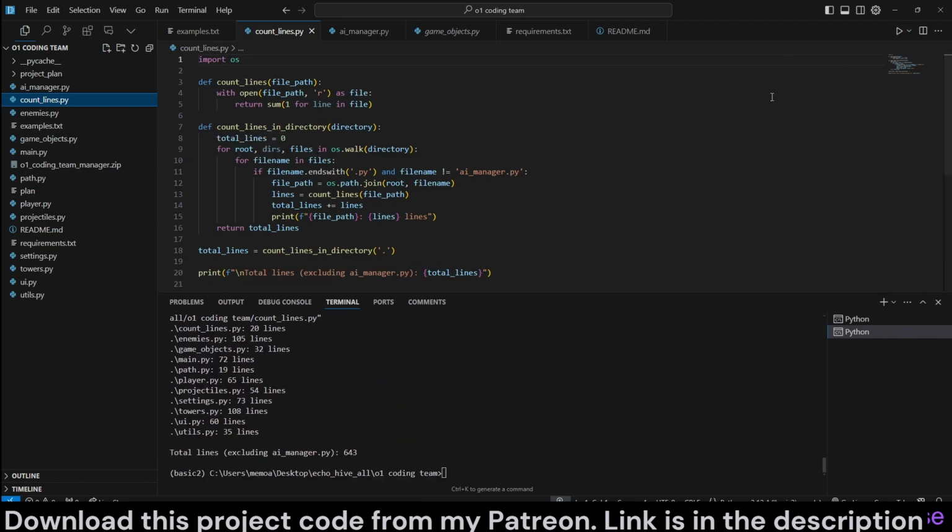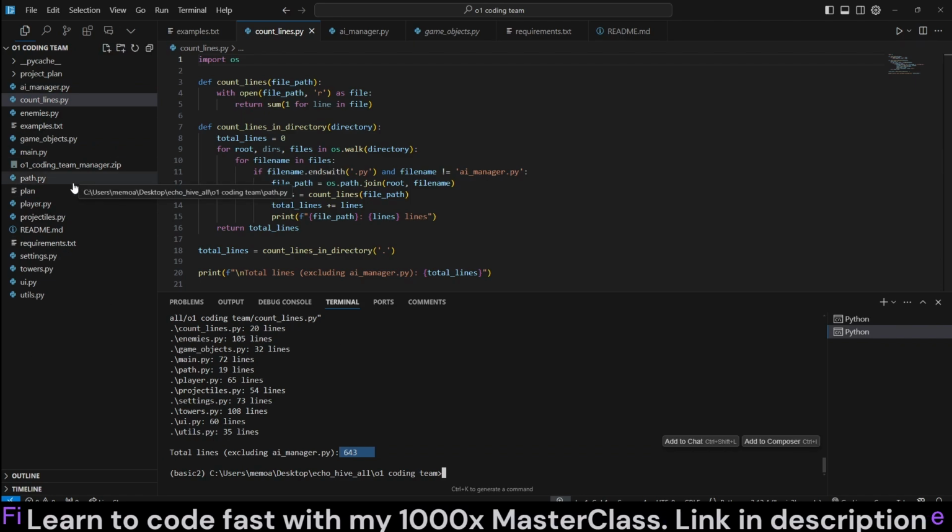We can actually run this. This actually excludes the AI manager. Surprisingly, it wrote 643 lines of code in all of these files. Actually, sometimes I've seen it write upwards of 1200.